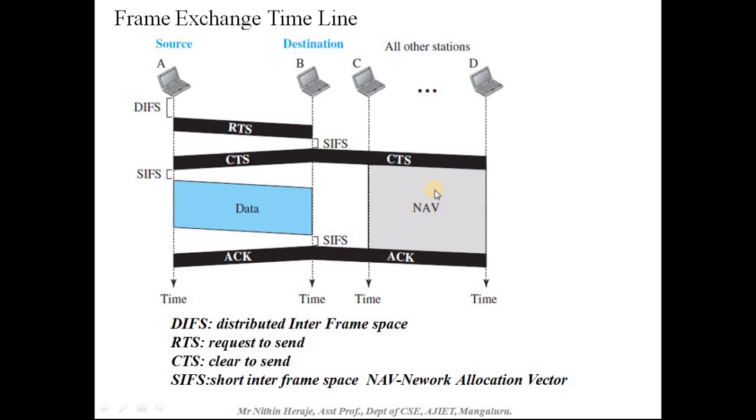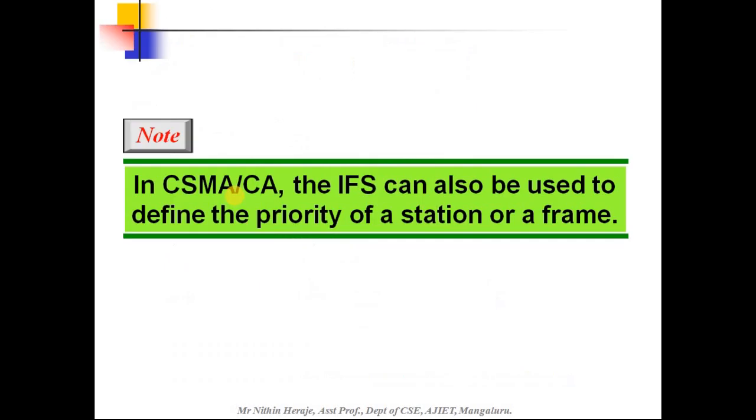And this NAV is nothing but the network allocation vector. Network allocation vector means that at this particular slot any station cannot send data because there is already some transmission happening over here. So this is the frame exchange timeline for CSMA CA.